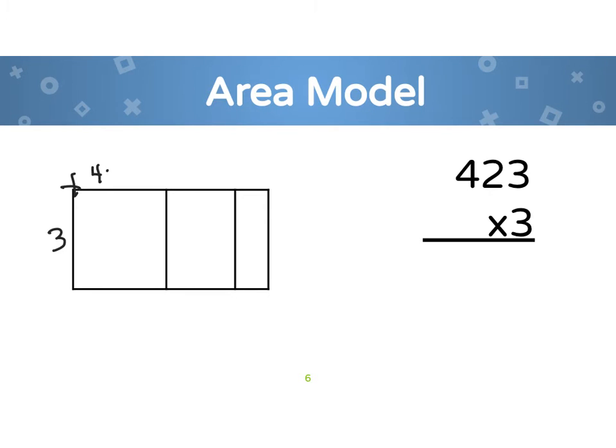I'm going to put 3 times 400, 3 times 20, this is just the way we did it in partial product, and 3 times 3. So 3 times 3 is 9, 3 times 20 is 60, and then 3 times 4 is 12. 12 what? I have 12 hundreds. And if I add those together, I would get the same answer as I got before. So this is the area model.